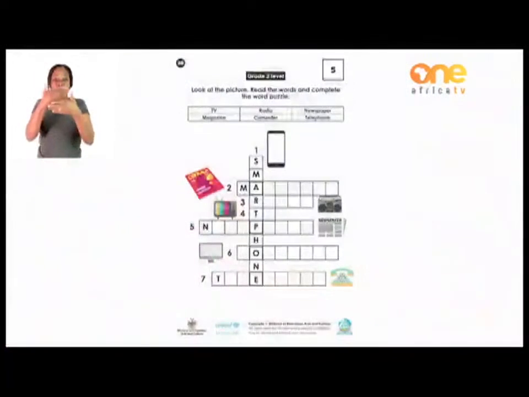Okay, now check with me on page 28. All the communicating tools are there, and we are going to enjoy doing this puzzle together. Now, the names of the communicating tools are up there in the block. There's a table on top there. The names are there. TV, in short of the television. You just say TV.